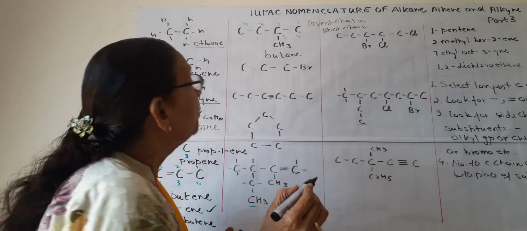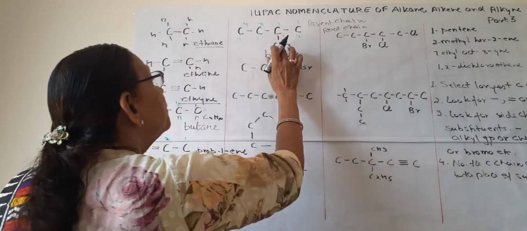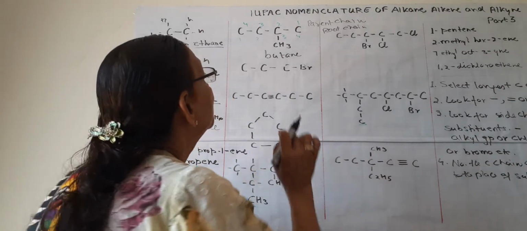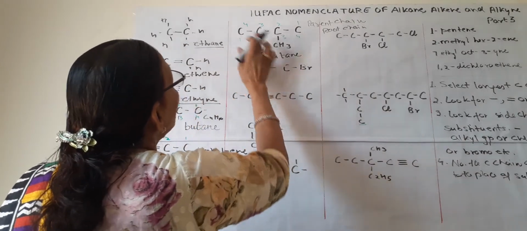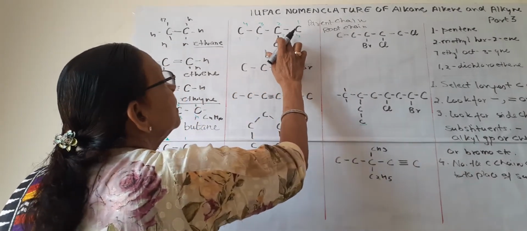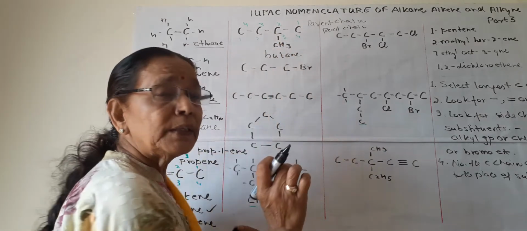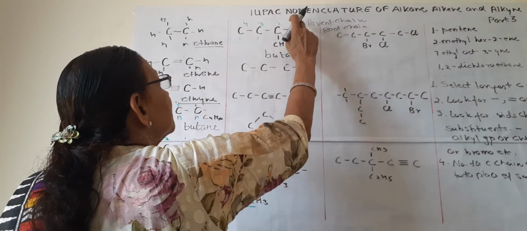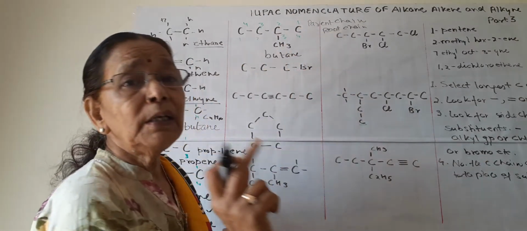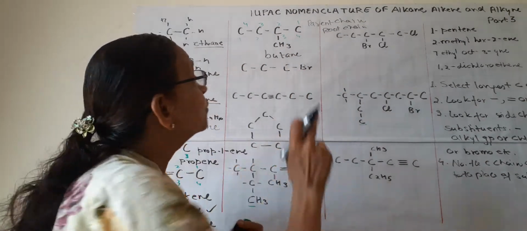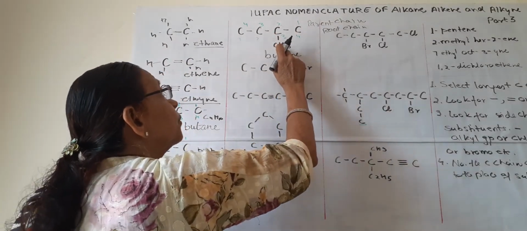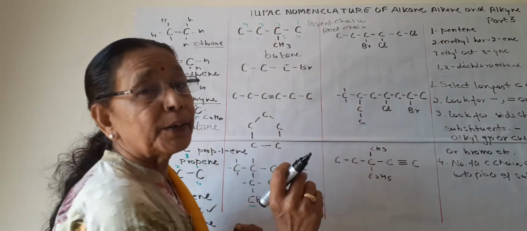So this is butane. But we have to mention the position of methyl group. So we can count from here 1, 2, 3. So the methyl group is at 3rd carbon, and if we count from this side 1, 2, it is on 2nd carbon. So we will choose the pattern from where this group is at lower carbon.